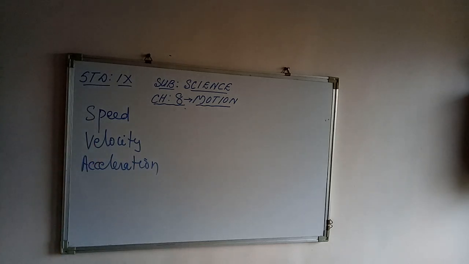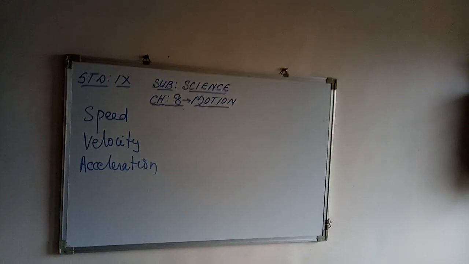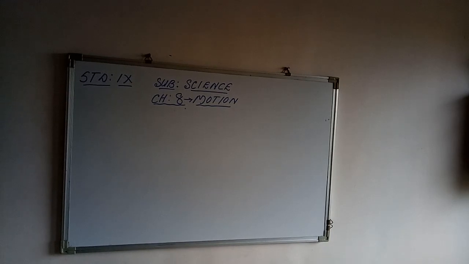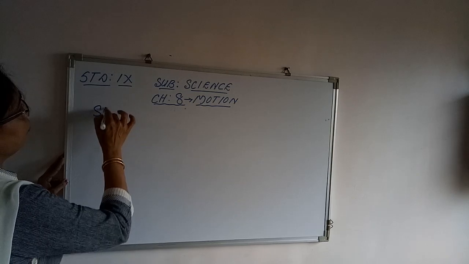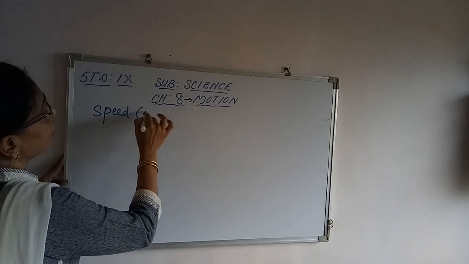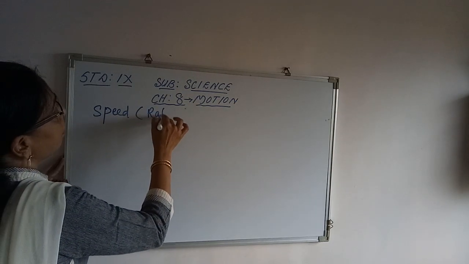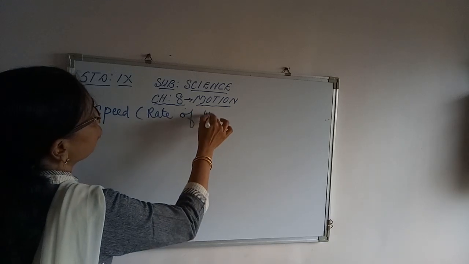First, we will study about speed. Speed is measuring rate of motion.